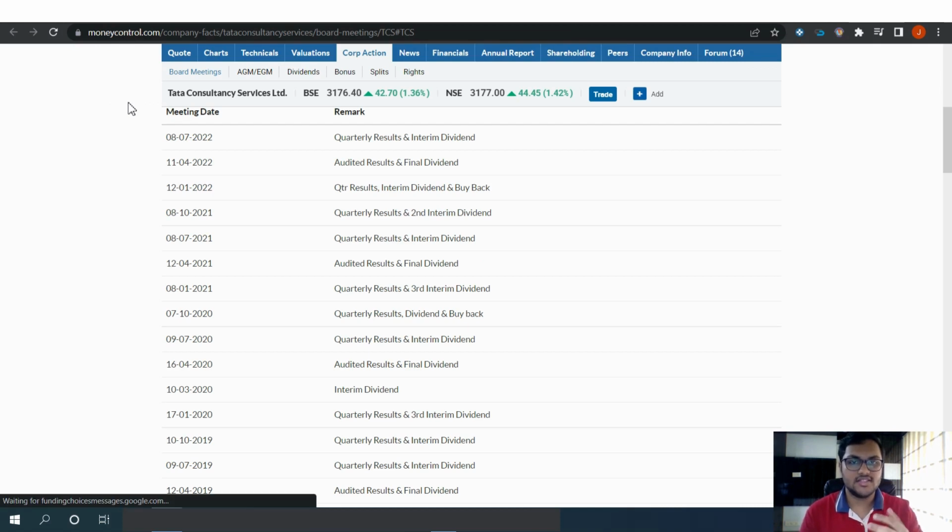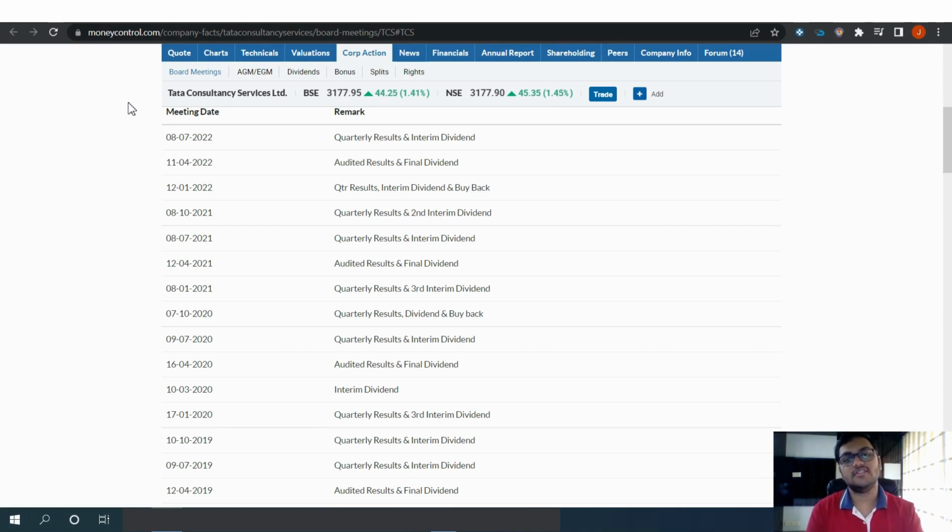Okay, so now let's discuss what share buybacks are. In the same example, where I took 5 shareholders and we made 50 lakh rupees of profit, let's assume that instead of 50 lakh rupees we made a profit of 1 crore rupees. So if we withdraw 1 crore rupees, the 5 people will get 20 lakh rupees each.